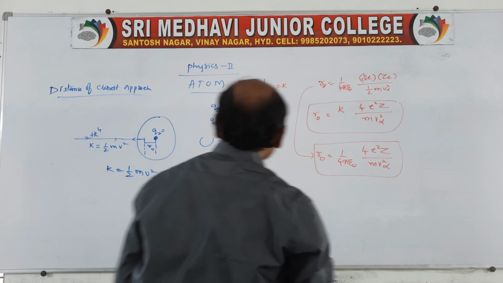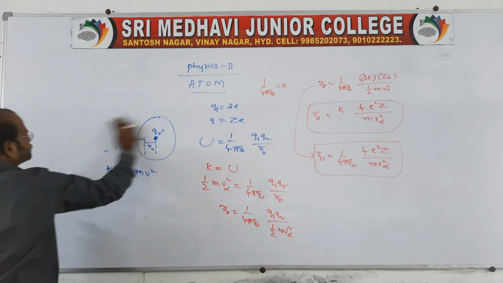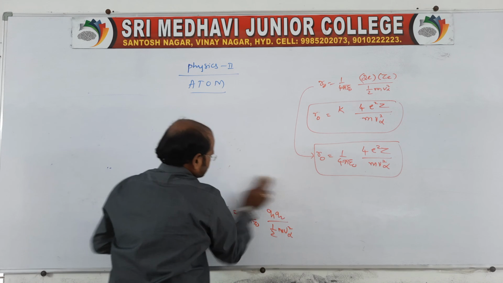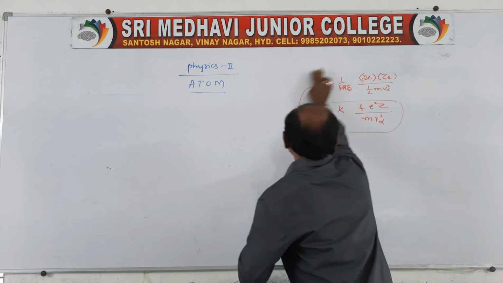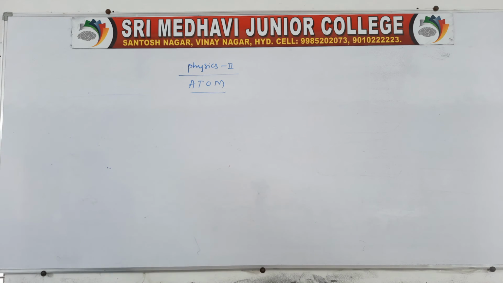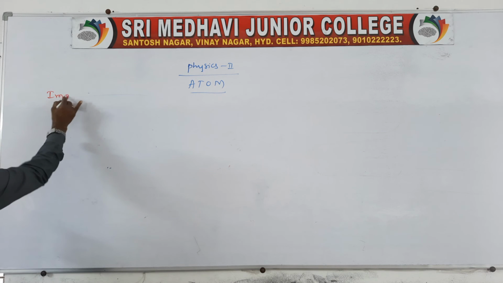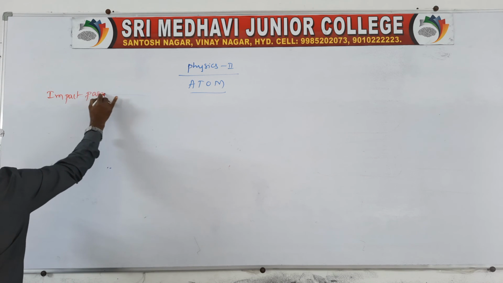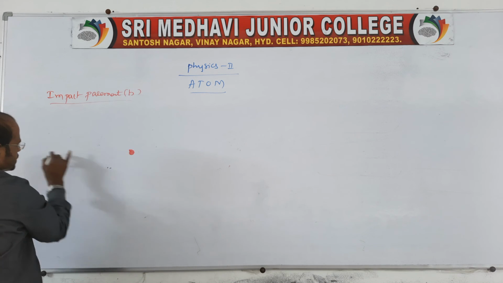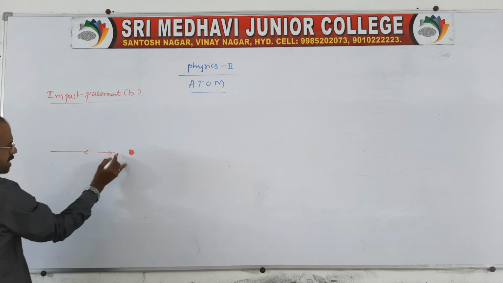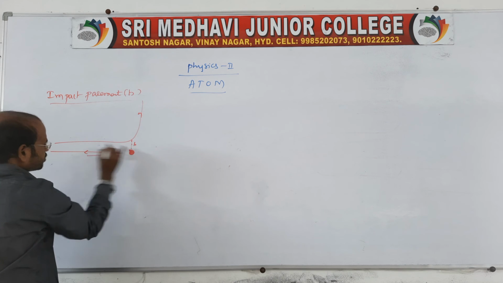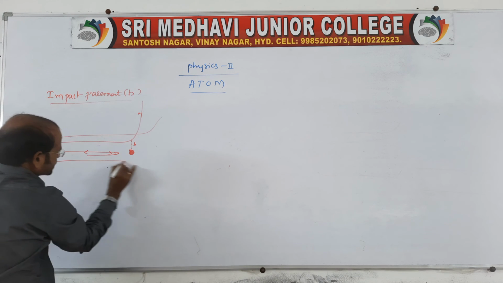So next one, impact parameter. Impact parameter is nothing but b, so we can say b. What is impact parameter? Again you take a nucleus, and the alpha particle is moving and is turned back like this. This we can call the impact parameter.